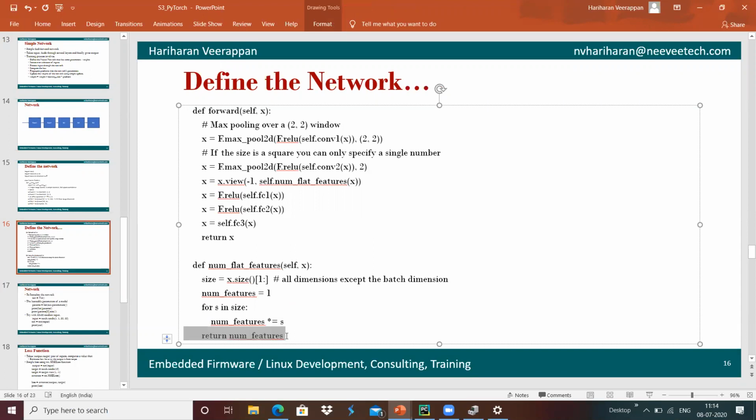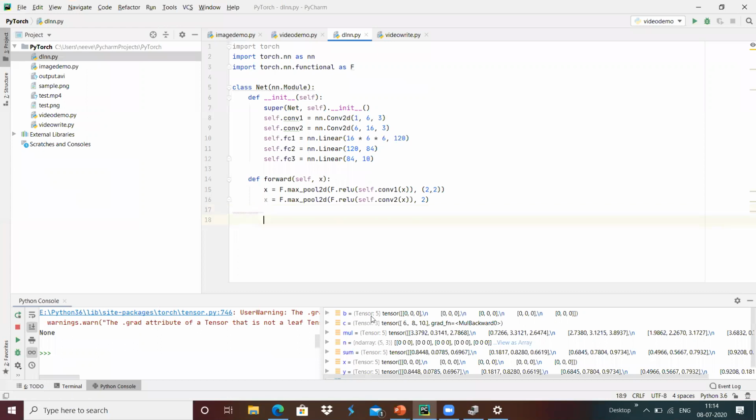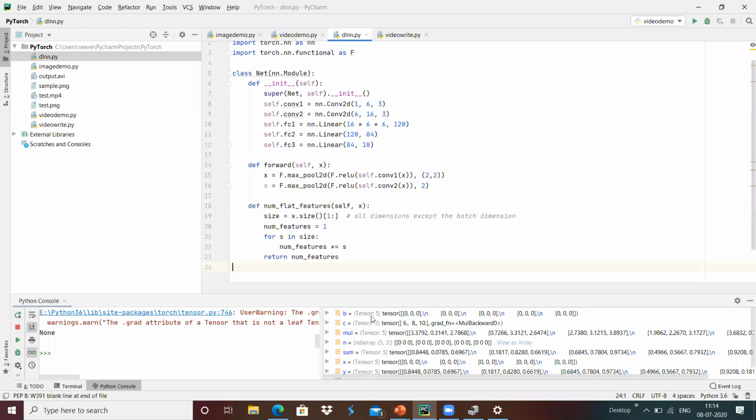We have a function that receives x, multiplies the different sizes, and returns the number of features. Basically, it gets the number of features present inside x after the convolution.